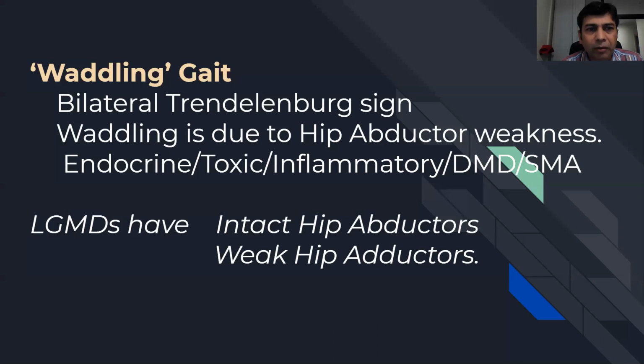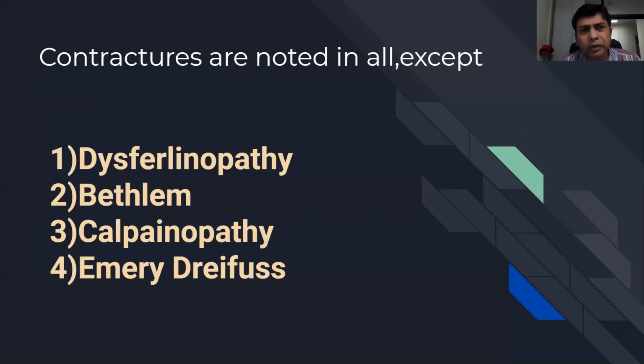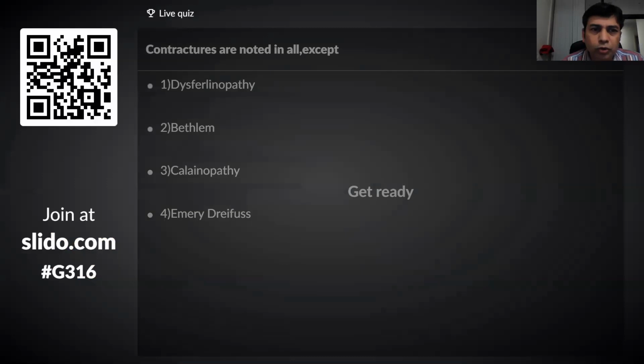Okay, next question. Very important: contractures, we know it's quite common, and contractures can really pinpoint to a typical myopathy. It's such a penny dropping sign. So the question is, contractures are noted in all except dysferlinopathies, Bethlem myopathy, calpainopathy, and Emery-Dreifuss myopathy. So get ready and vote, please.